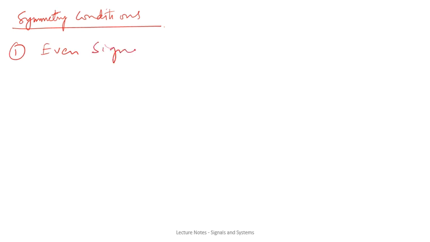Okay, so let's suppose there is an even signal, and you know that for an even signal xt will just be equal to x of minus t. Okay, so if we know from the waveform of any signal that it is an even signal, then the calculations are somewhat simplified for the Fourier series.